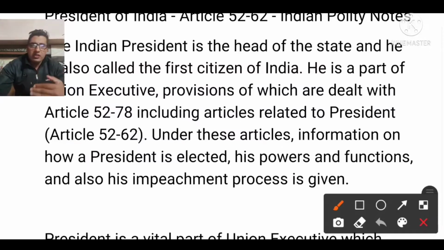Even so many judgments have been pronounced by the Supreme Court, and they explicitly mention that maintaining the social and economic order in society is the power of the president, means it comes under the jurisdiction of the president's work. Maintaining the social order is also an executive power of the president, and maintaining the constitutional order also comes under the president's power, which is not prescribed in the constitution itself.